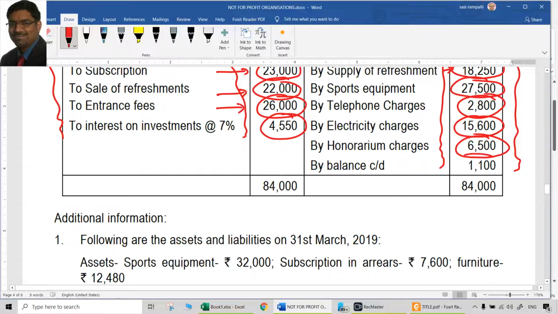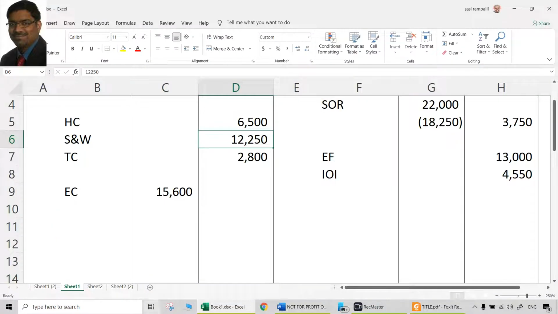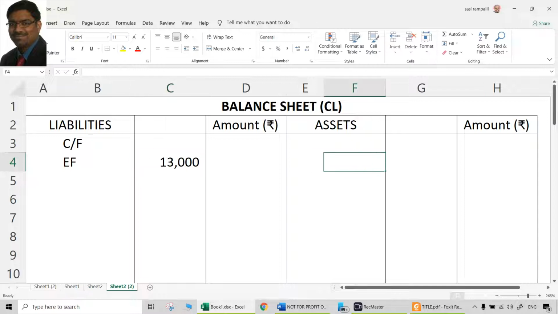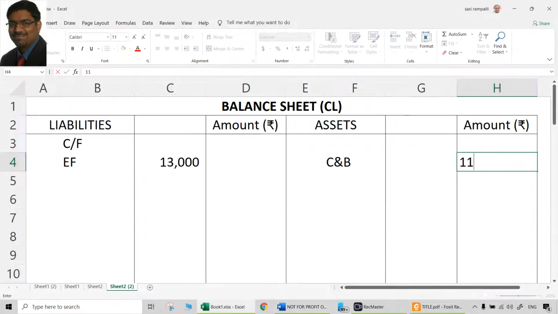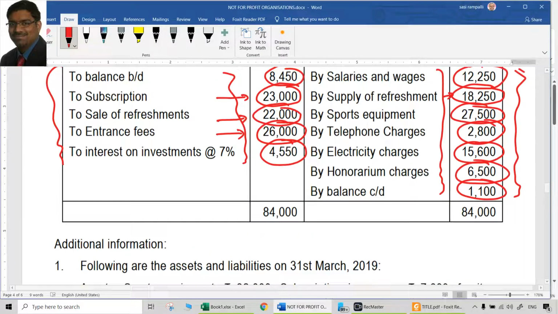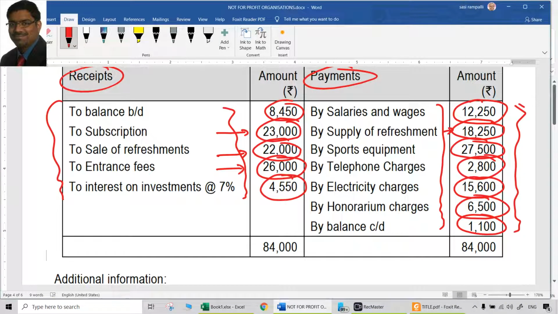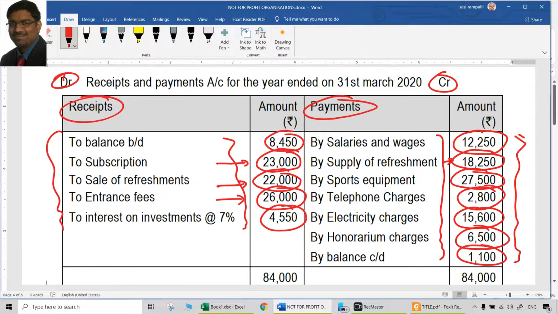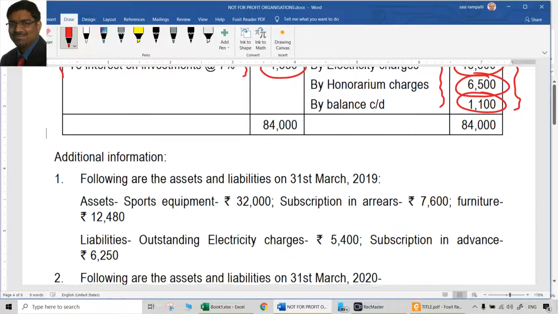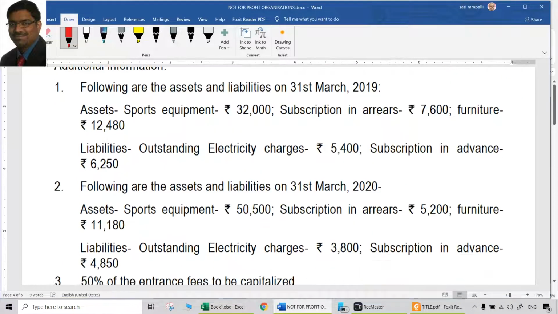6,500. Closing balance 1,100 is to be on the asset side of the balance sheet. Cash and bank. That is how much? 1,100. So everything in the receipts and payments account has been posted once, but other side. All debits have been credited, all credits have been debited. Done. Receipts and payments account is over. Now further information is there. Each of them has to be posted twice. So let us look at one by one.